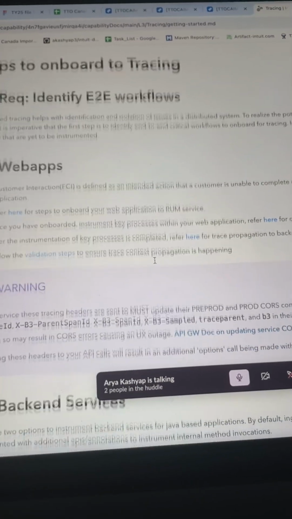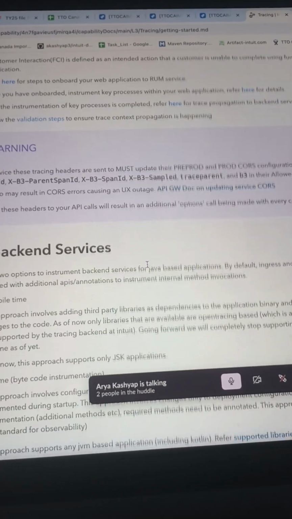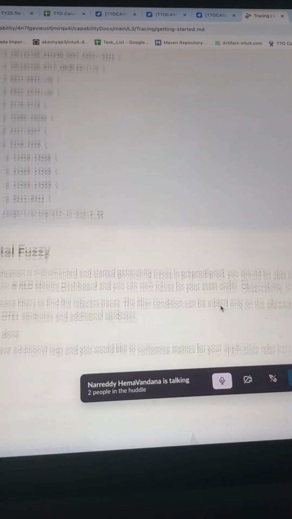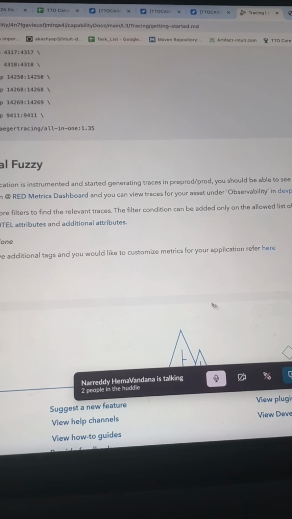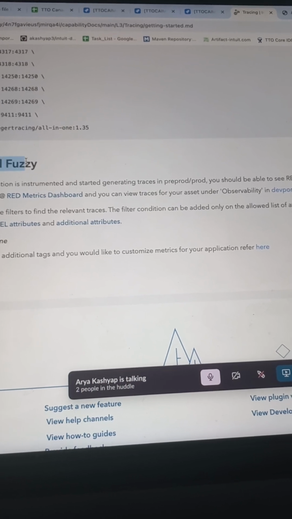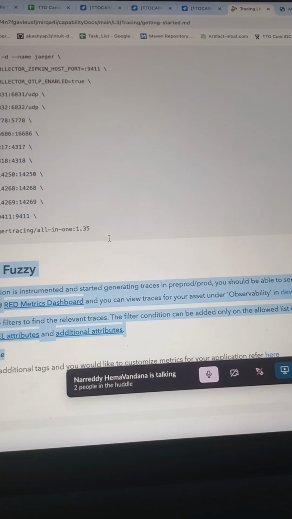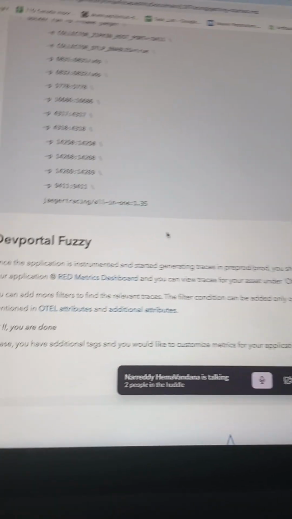But I have done some Jenkins build. That ticket was complex, so Sainath had helped, and Bakul also helped. If you scroll down, yeah, this is the validation. This one, Dev Portal Fuzzy. Yes, it's a dev portal. Wait, I will share the link with you.